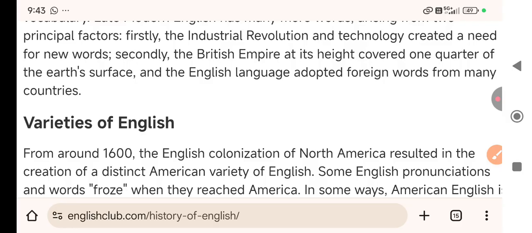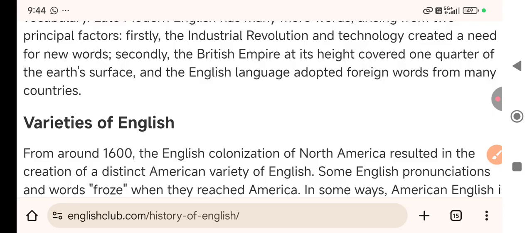They came through the North Sea and invaded Britain, where the local inhabitants were pushed away to the north and west, right now Scotland, Wales, and Ireland. So they had to shift to these places, and these three Germanic tribes ruled there for a long time.